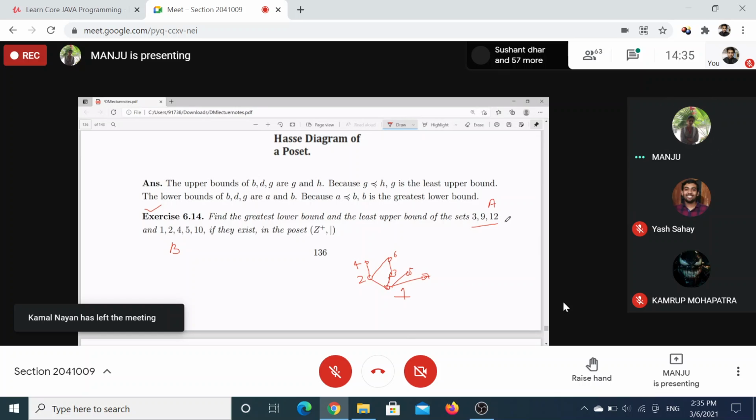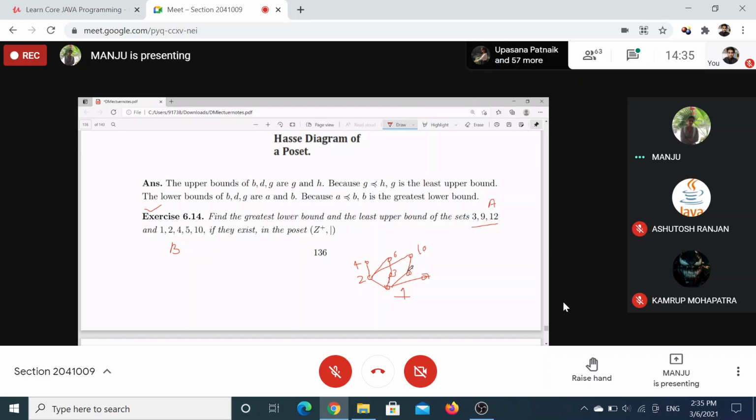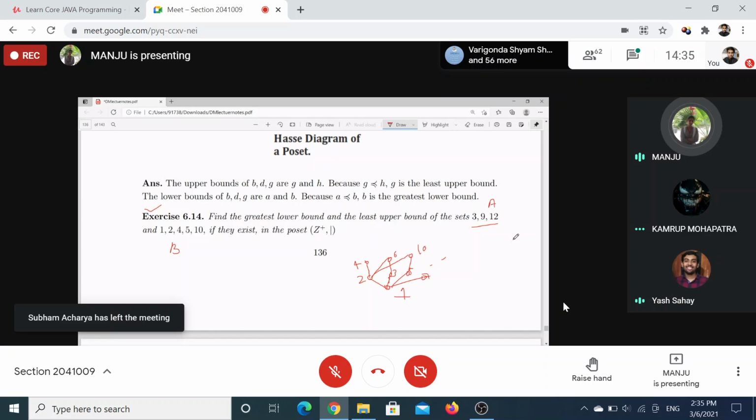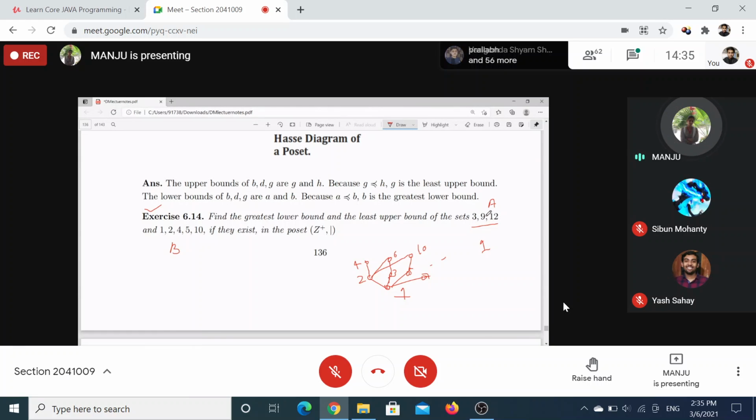You can calculate that easily. 1 divides all of them. 2 does not relate to 3 and 9, so we are not considering it as a lower bound. 3 also divides 3, 9, and 12.